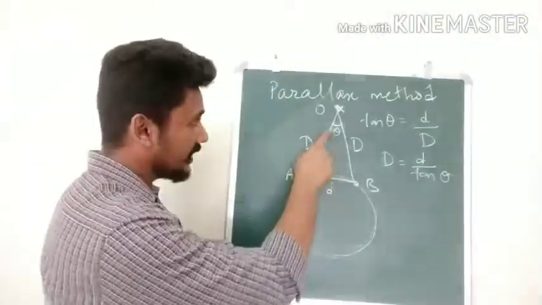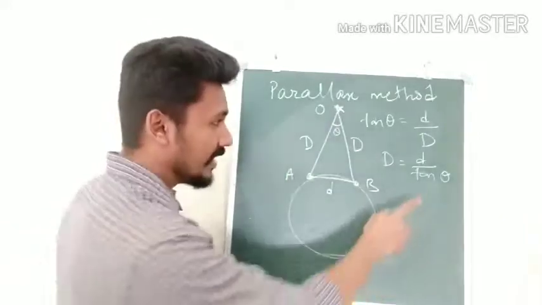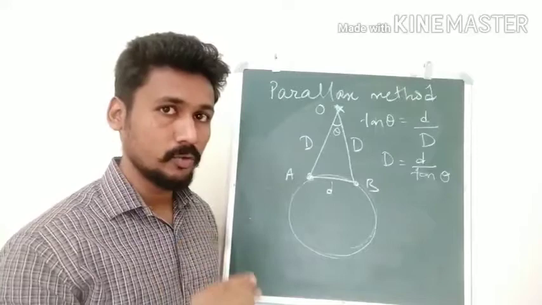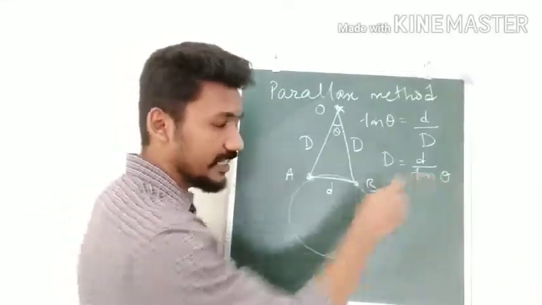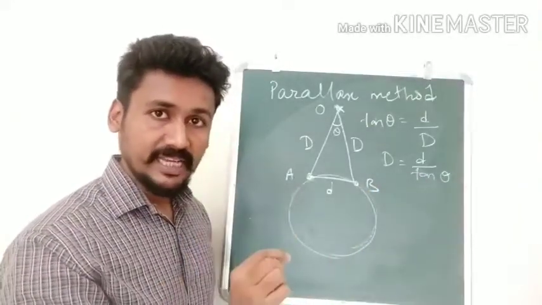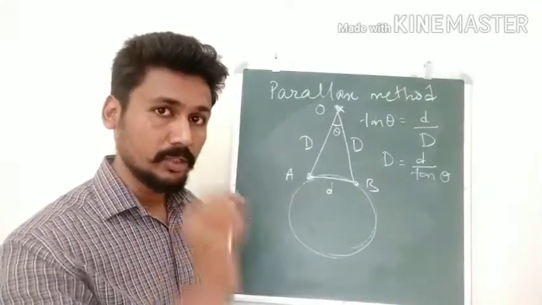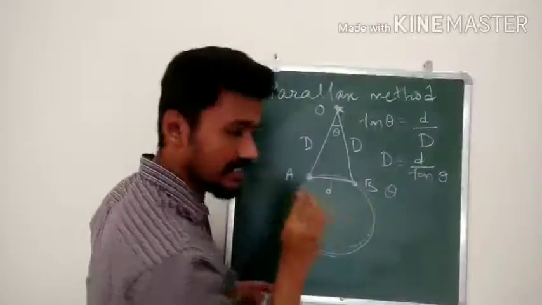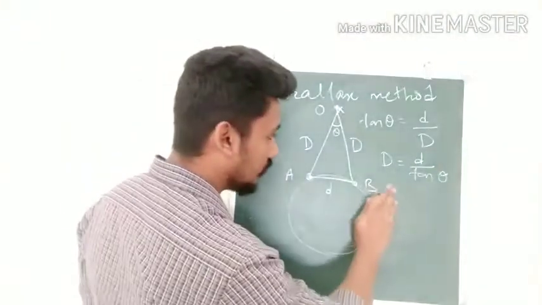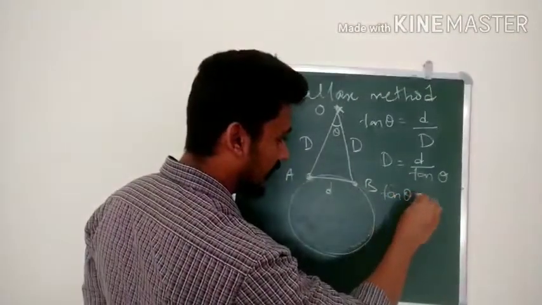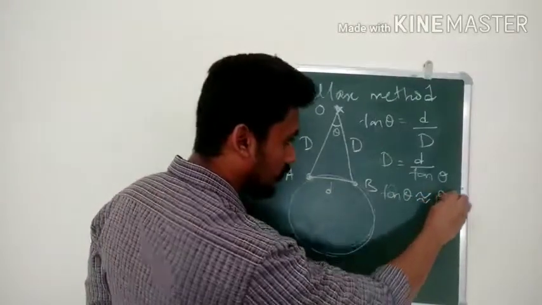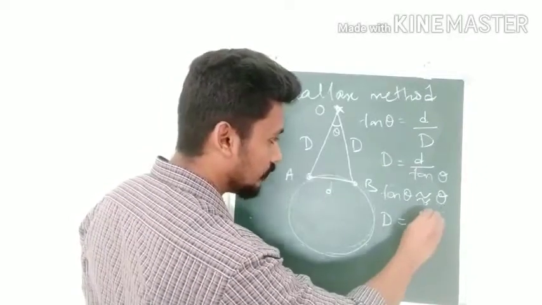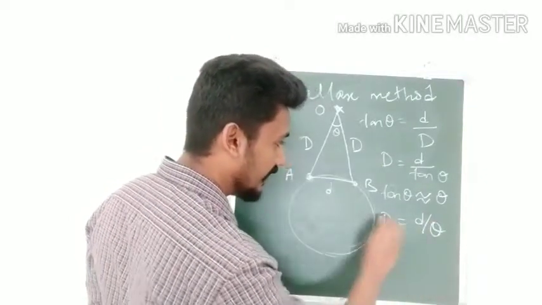But you can see, because the star is very far away, this theta is going to be very, very small. And remember, there is a rule in trigonometry that if theta is very small, tan of theta is equal to theta. So because this theta is very, very small, we are going to say that tan of theta is approximately equal to theta. Then the formula becomes capital D is equal to small d by theta.